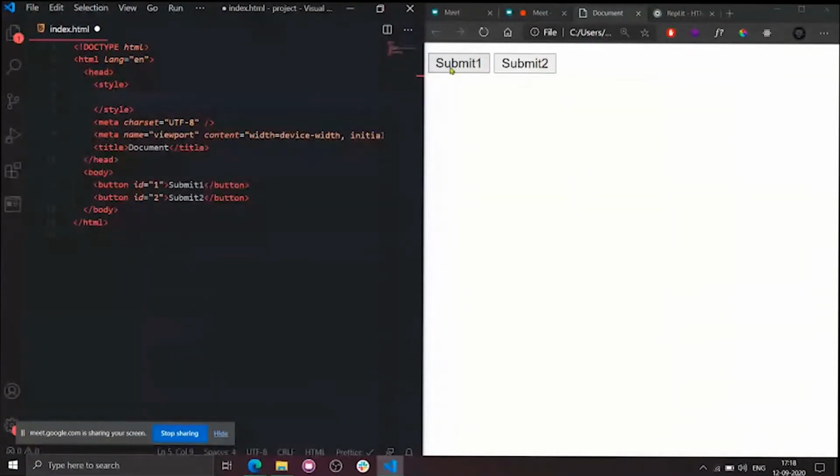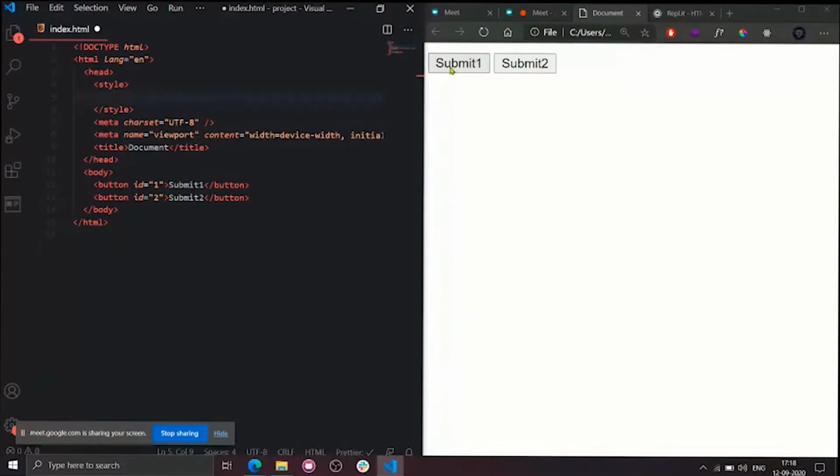If it has any name, write in the comment box. I'm seeing your comment box. Don't look at me like that. So speed. How can I get the name of submit 1? What is the name of submit 1 button? Exactly. ID equals to 1. Come on guys, please interact, everyone. If you interact with me, I can easily go in the flow. So very good. So ID 1, right?